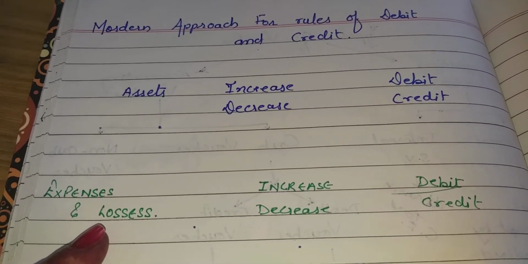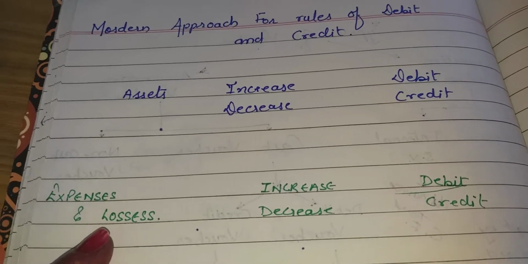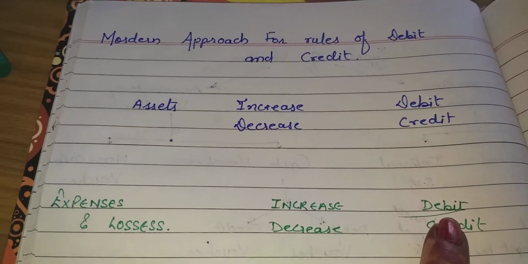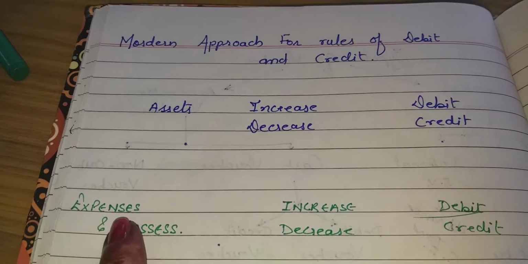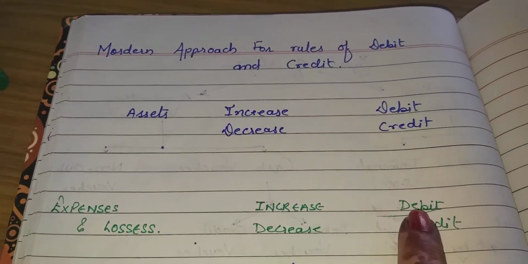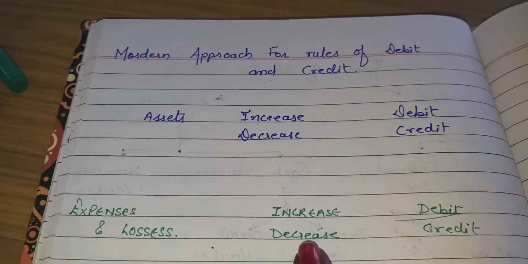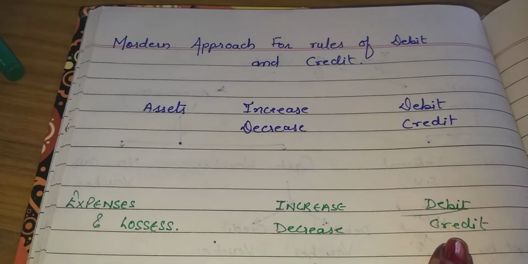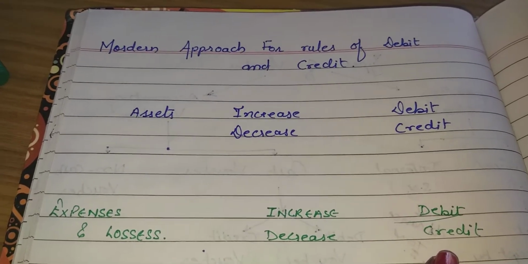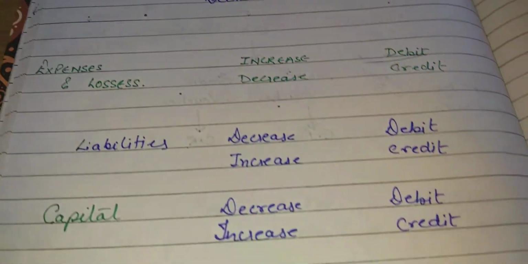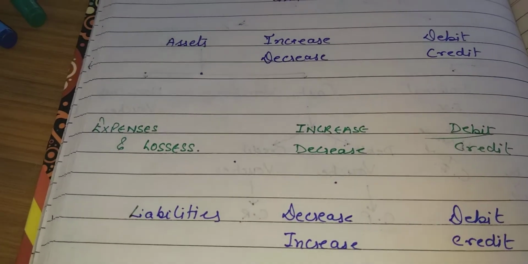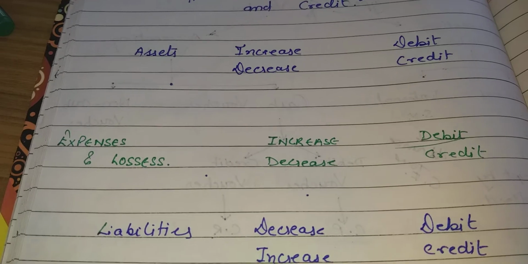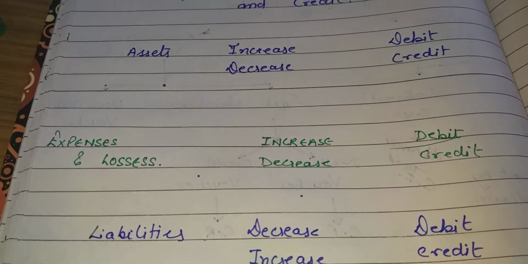The rule says, if there is an increase in expenses and losses, then it will be debited. If there is a decrease in expenses and losses, then it will be credited, right? Now the next rule is for liabilities. Liability decrease, then it will be debited, and liability increase, then it will be credited.